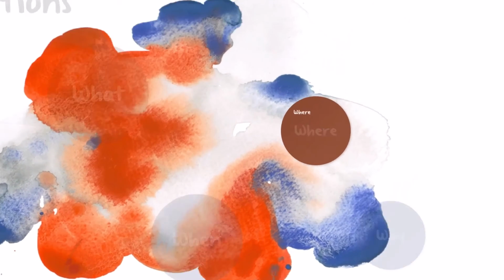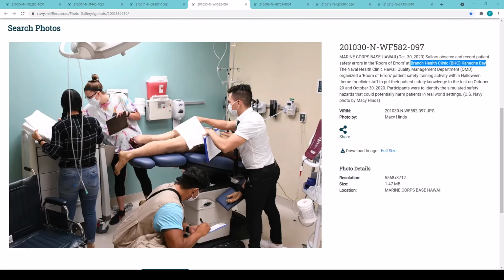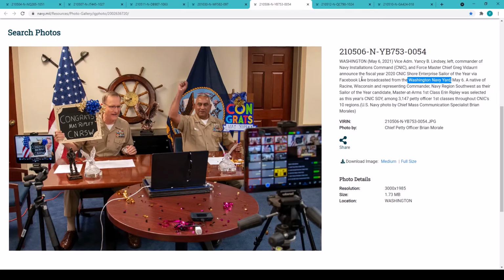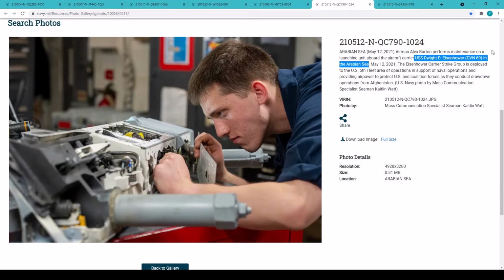Where has a lot of variation. It can be a command or building name. It can be a base. It can also be a ship or even an event.